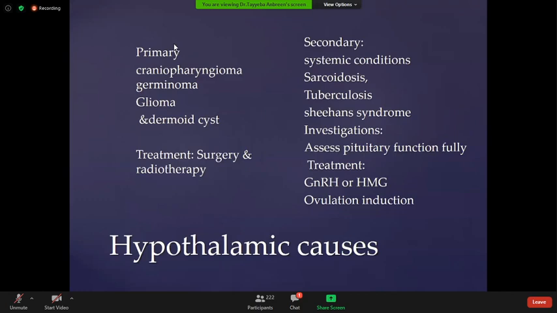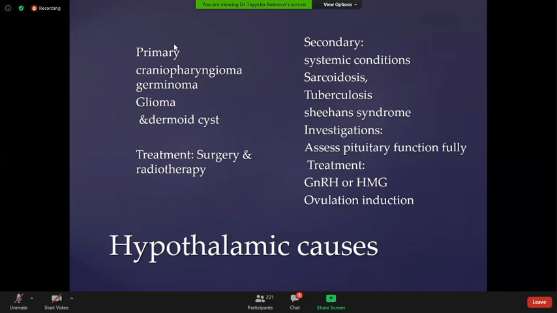Hypothalamic causes. There are certain primary causes and certain secondary causes. Primary causes are the primary tumors in the brain like craniopharyngioma, germinoma, glioma, dermoids. Treatment is usually surgery and radiotherapy. If the patient has surgery and radiotherapy, there is a bright chance there will be trauma to the hypothalamus and the pituitary, and there will be deficient hormone secretion.